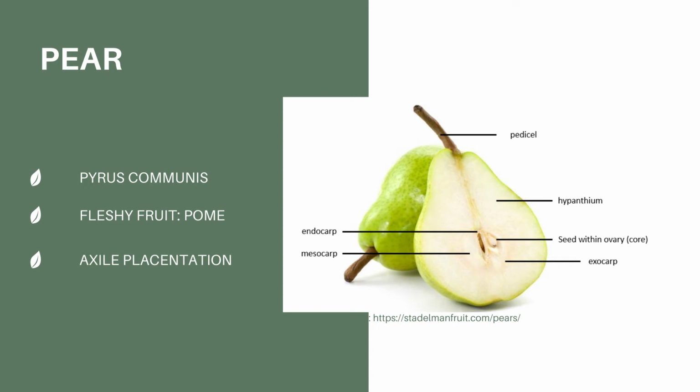Contrary to some references, it is not the exocarp of a ripened ovary. When you eat this, you're primarily biting into the hypanthium tissue. You may also consume some of the outer ovary, which is the exocarp and mesocarp, that is fused with the thick hypanthium. Since the fruit contains tissue not derived from the pericarp, it is called an accessory fruit. A pear has an axile placentation.